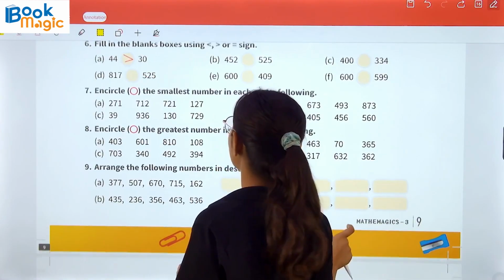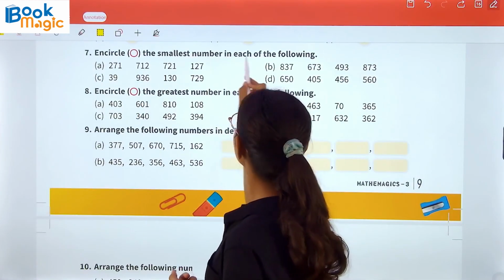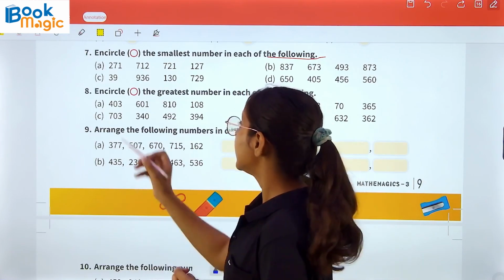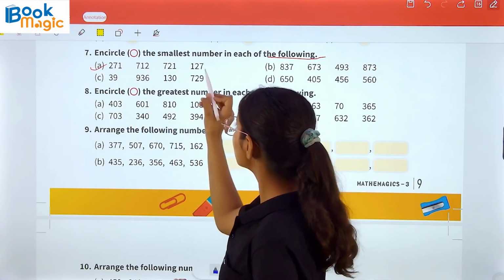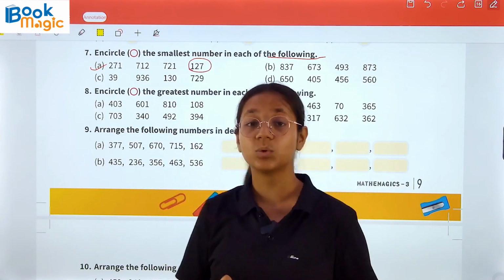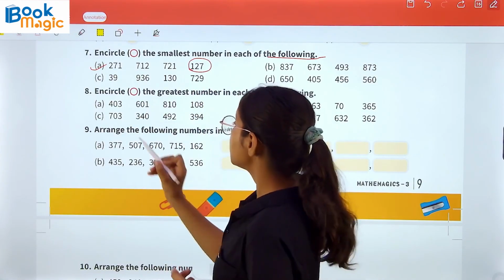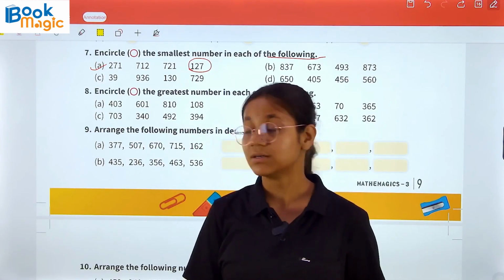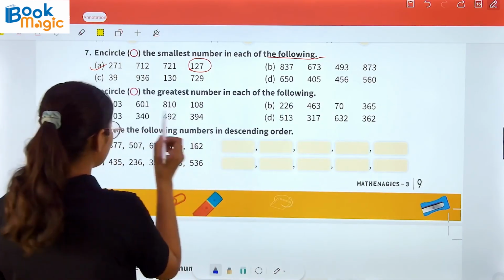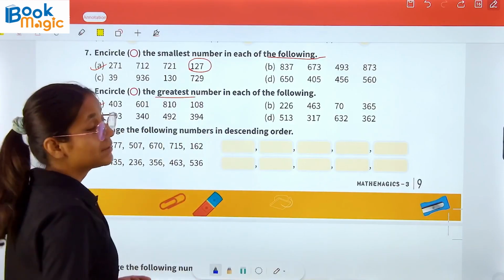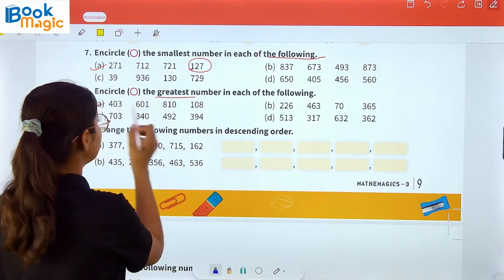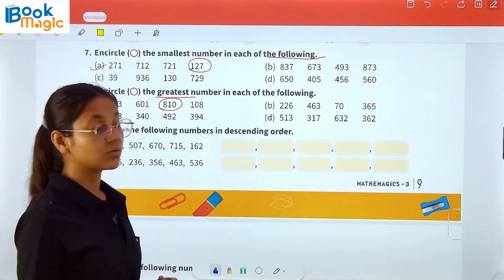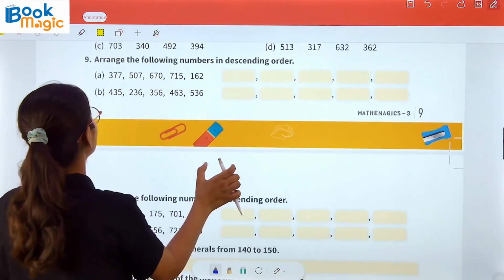Now the question number 7, encircle the smallest number in each of the following. So we have to find the smallest number. In part A, the smallest number is 127. So I am circling the 127. Now question number 8, encircle the greatest number in each of the following. So here, we have to circle the greatest number. In this row, we have the greatest number, that is 810. So we will circle it.